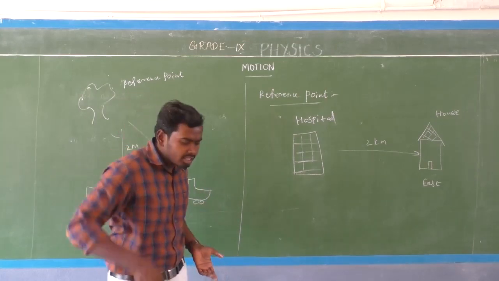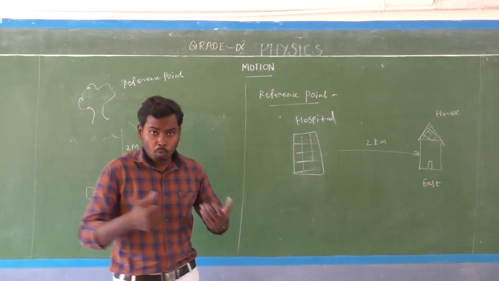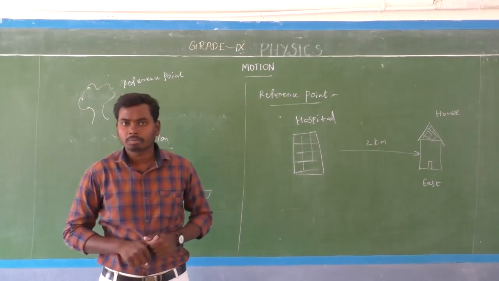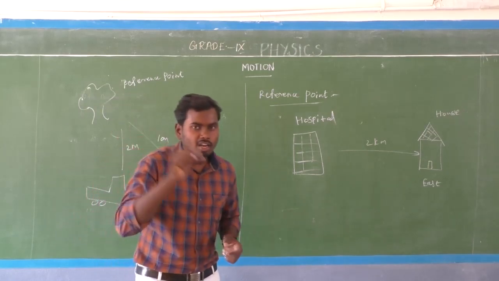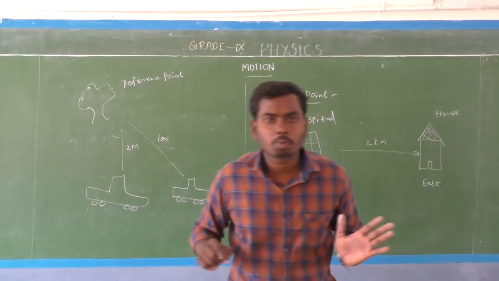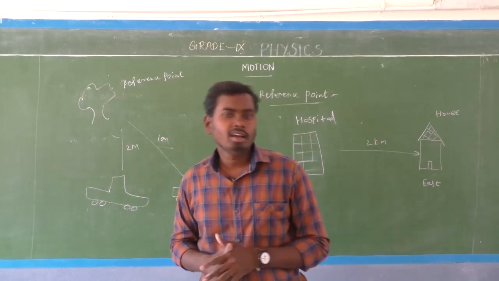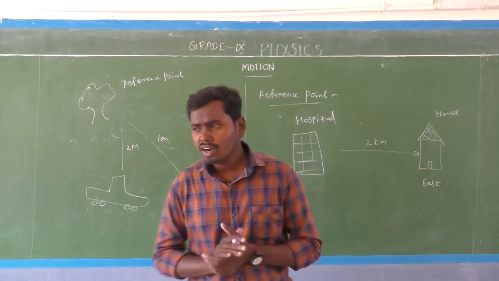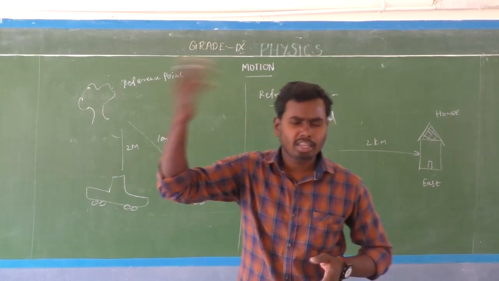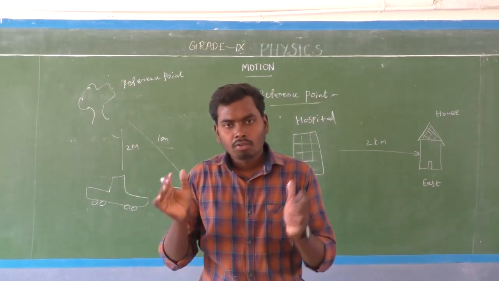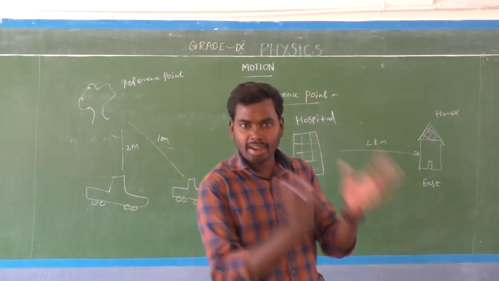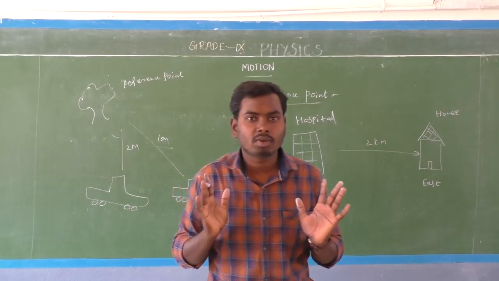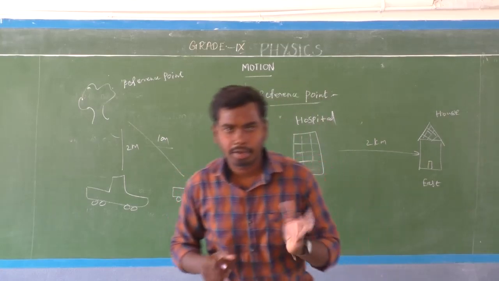Here in both cases I can say my position with respect to that camera. Which is the reference point here? Camera is a reference point, isn't it? So reference point means anything from which the position of the object is observed, whether the object is at rest or in motion. That is a reference point, isn't it?